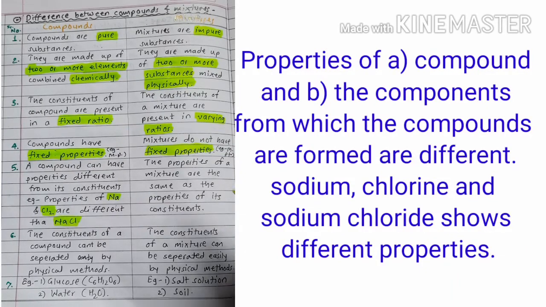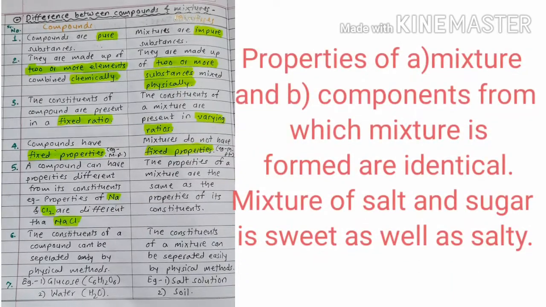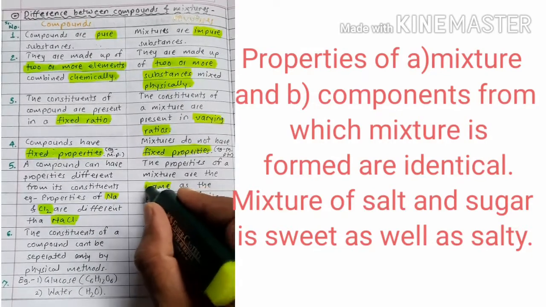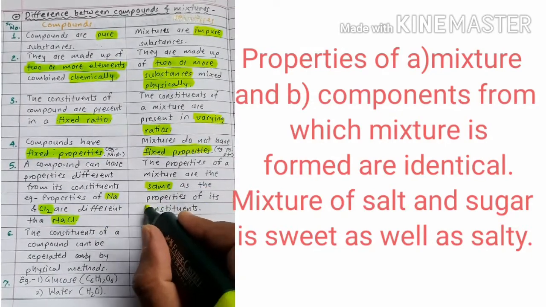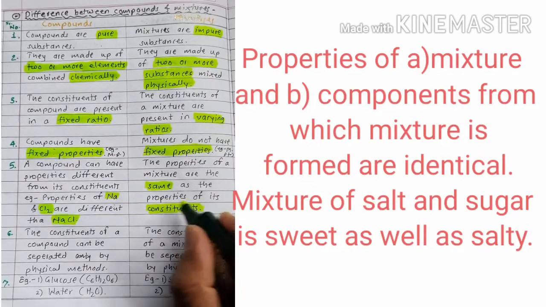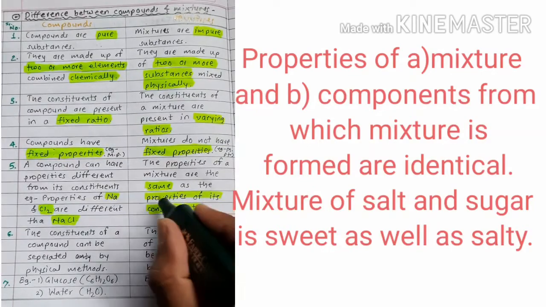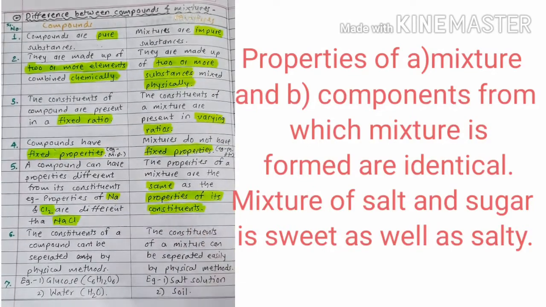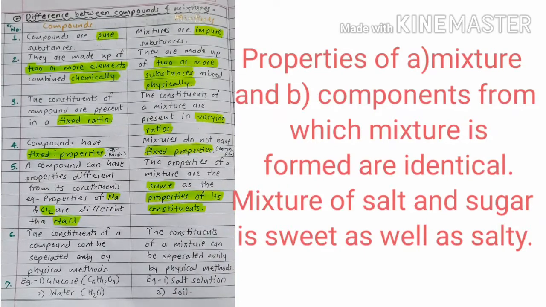Now in the case of mixtures, as there is only the existence of physical forces, the properties of mixtures are the same as those of the constituents. We may take a simple example of salt and sugar. If we mix salt and sugar, that physical mixture is salty as well as sweet.